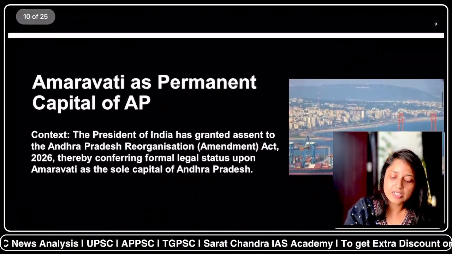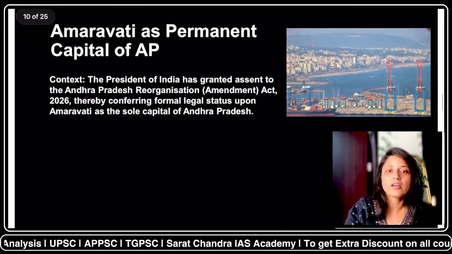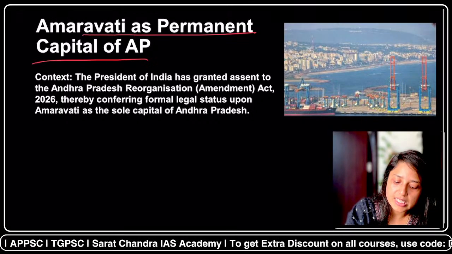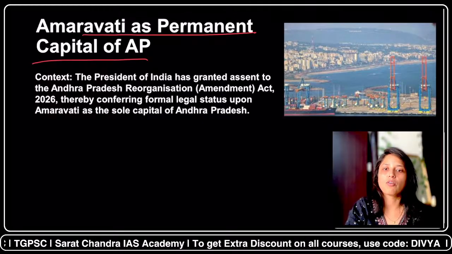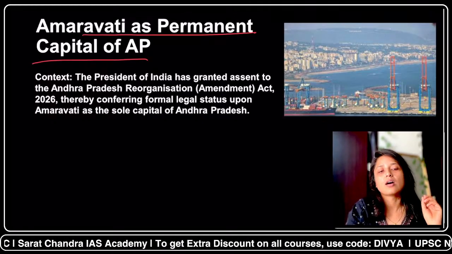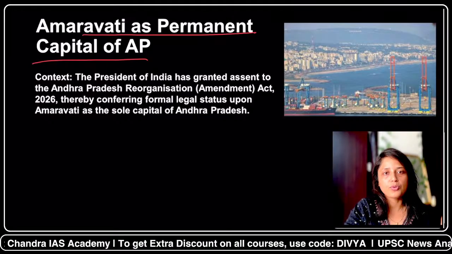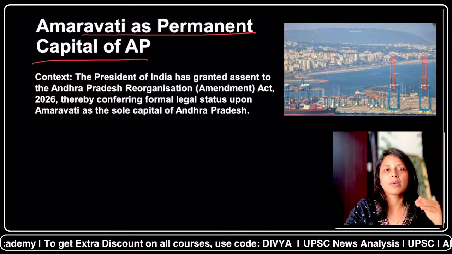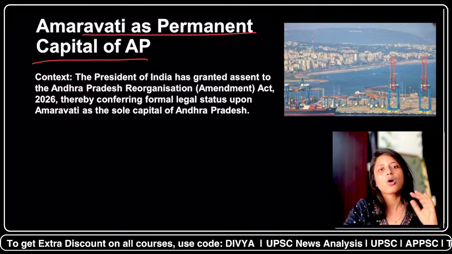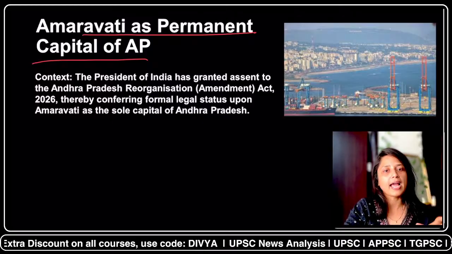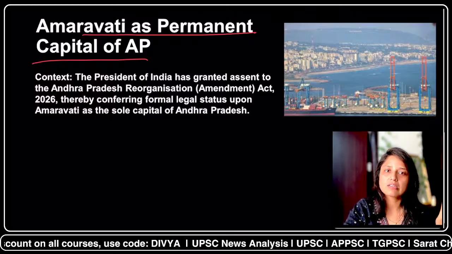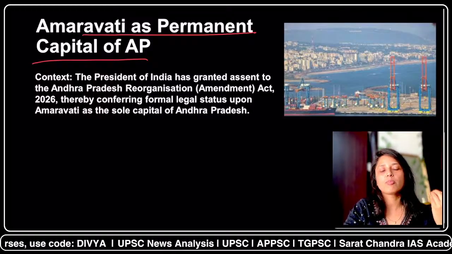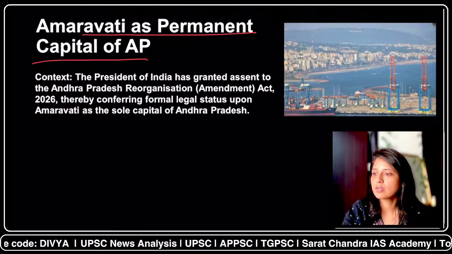Now, the next article is very important from a polity perspective. The article is about Amravati recently being declared the permanent capital of Andhra Pradesh. Here the political news is not important for you, but the important articles in the Constitution and the important acts under which Amravati is declared the capital of Andhra Pradesh are important for the exam. Line by line, we will discuss the history, what act was brought, what debates took place, and finally some of the constitutional provisions.